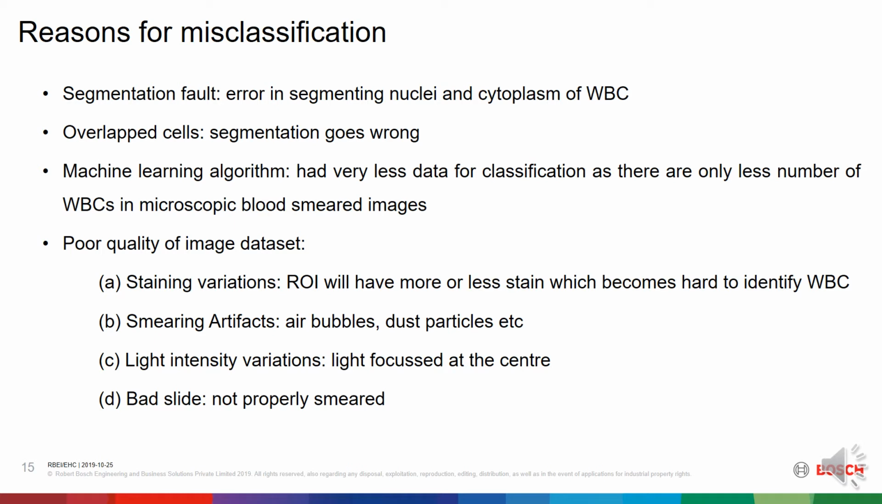The machine learning algorithm had very little data for classification, as there are only a small number of WBCs in microscopic blood smeared images. Poor quality of image dataset. Staining variations, where the ROI, the region of interest, will have more or less stain, which becomes hard to identify WBC. Smearing artifacts like air bubbles, dust particles, etc. Light intensity variations, where light gets focused at the center. Bad slide, which is a result of not properly smearing the slide.